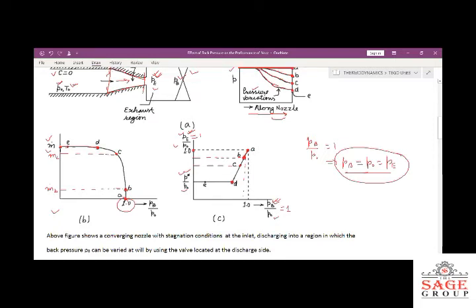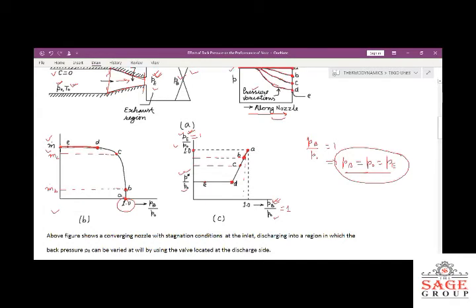If we further reduce the pressure, suppose at point E, there will be no change in the mass flow rate. So corresponding to D, the pressure is called the critical pressure. It indicates that it is the critical condition at which the maximum discharge rate occurs in the converging nozzle.